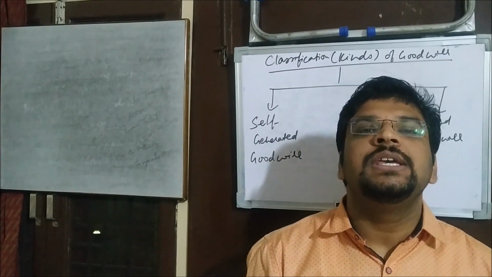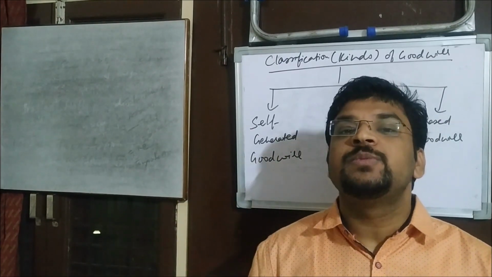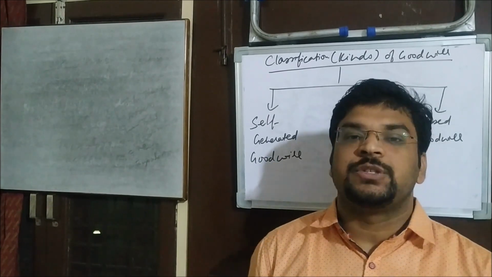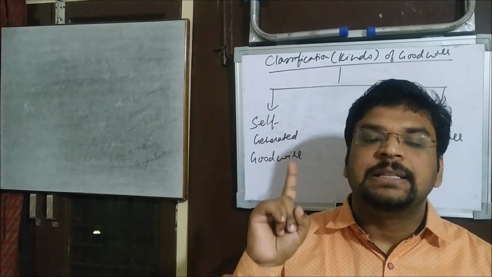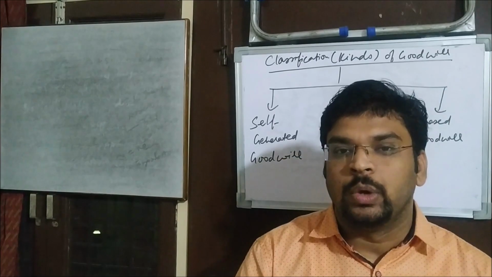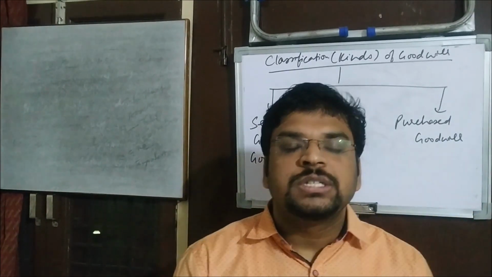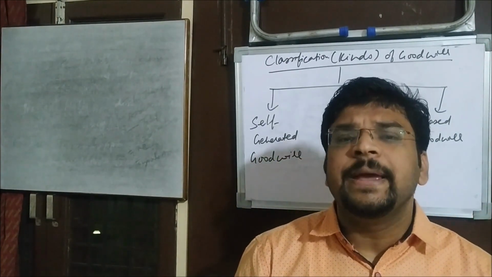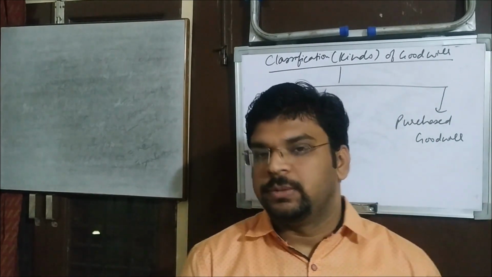Why? Because he generated that goodwill on the basis of his business performance, on the basis of his efforts made in the past. Understood? So for A, that amount of 5 lakh was the self-generated goodwill. But for Mr. B, who was ready to purchase the business of Mr. A, the 5 lakh amount of goodwill is known as the purchased goodwill.